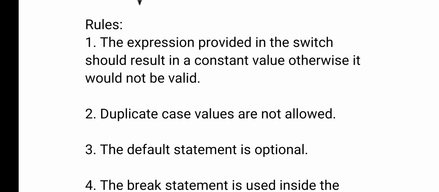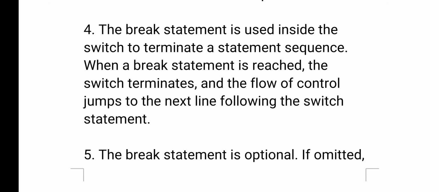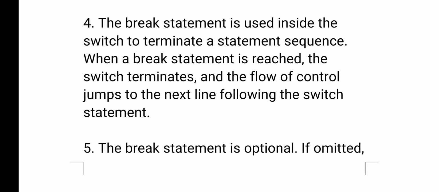The third rule is that the default statement is optional. It's your wish. If you want to give a default, you can, otherwise no need, because if all the conditions are false, the default one will be executed. Now see the fourth one. The break statement is used inside the switch statement. Every switch block should have a break statement. Why? Because if that block is executed, the remaining part will not be executed. That is why at the end of each case block, a break statement should be there.